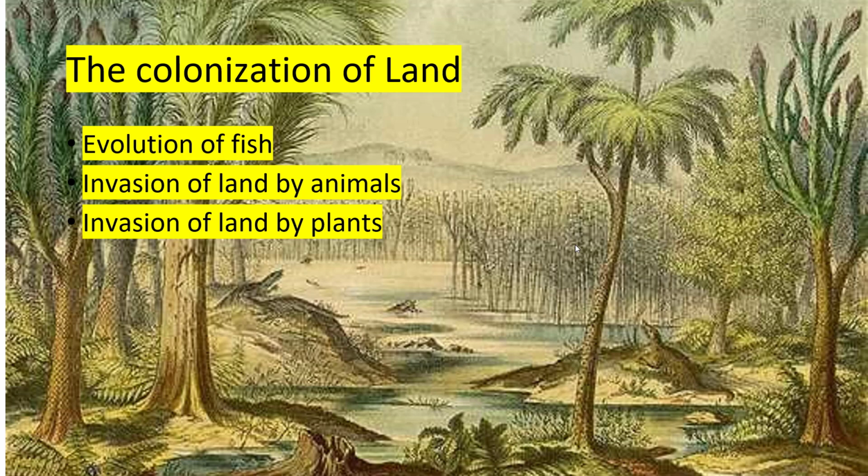And Pangea forms, and during this time we have a lot of life crawling out of the water onto land during the Paleozoic. We have the colonization of land. Early in the Paleozoic, fish evolve, and then some of those fish evolve into amphibians as the Paleozoic continues. From those amphibians, we have reptiles evolving. We also have insects invading the land, and we have plants evolving on land during this time as well.